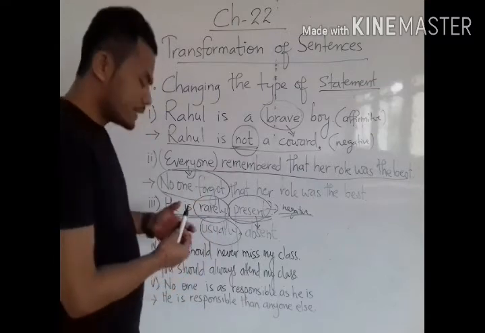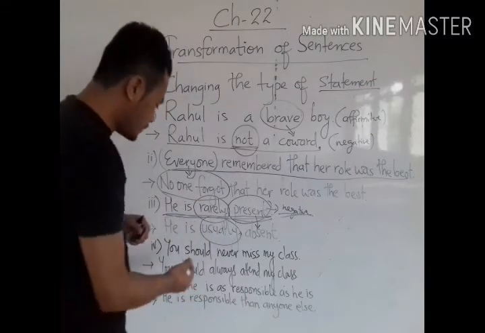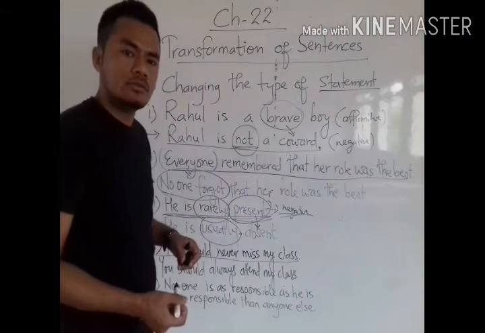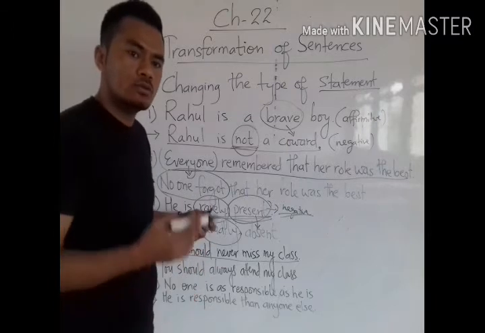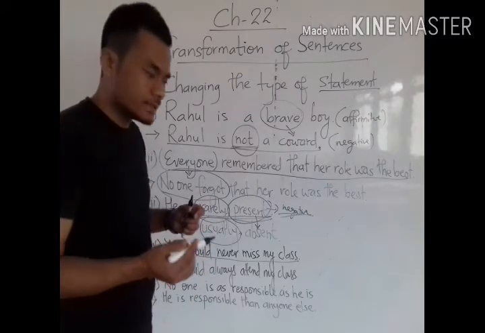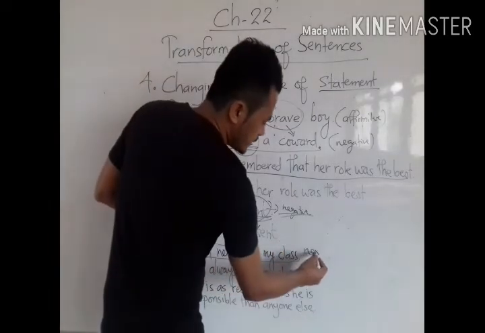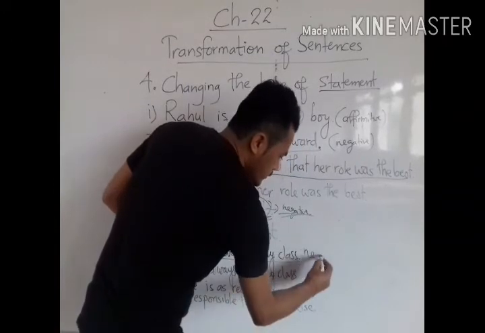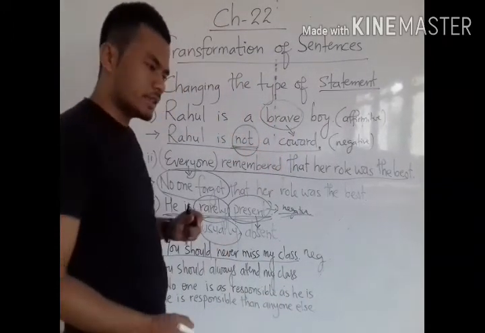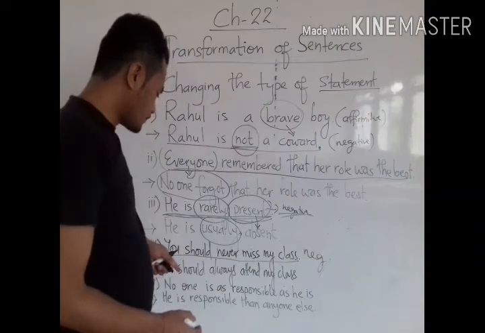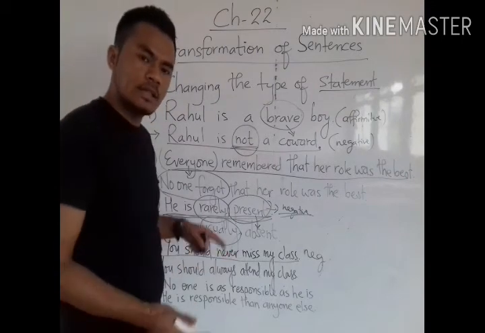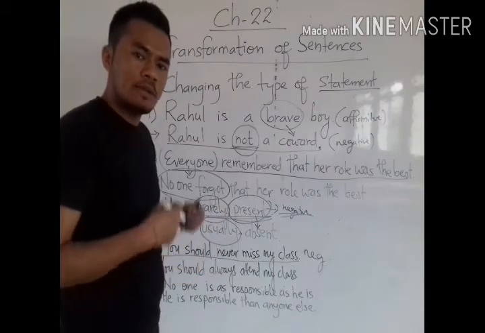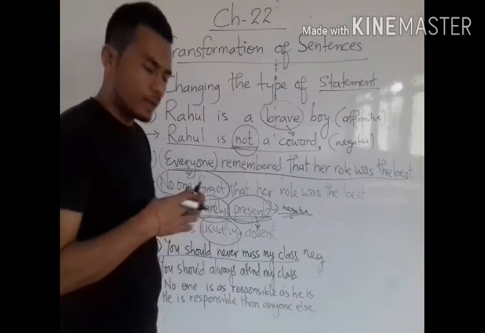Now see here the last example. "You should never miss my class." That means you should not miss my class. This is a negative assertive sentence, and now we should change it into positive, because here we are learning to transform sentences from affirmative to negative and negative to affirmative, both ways.